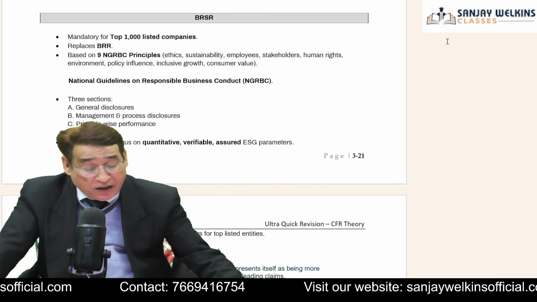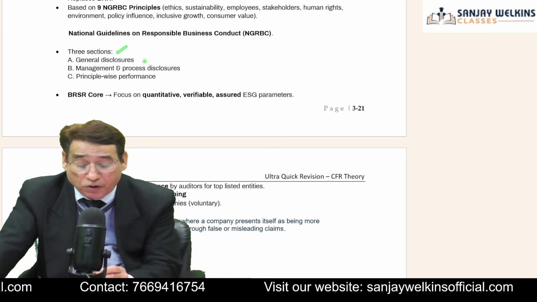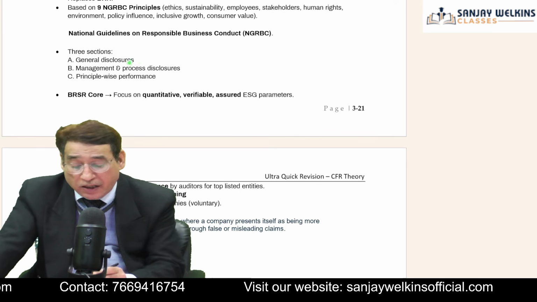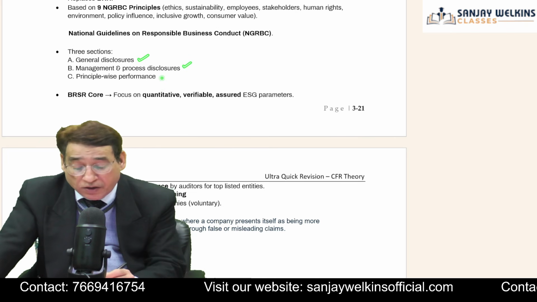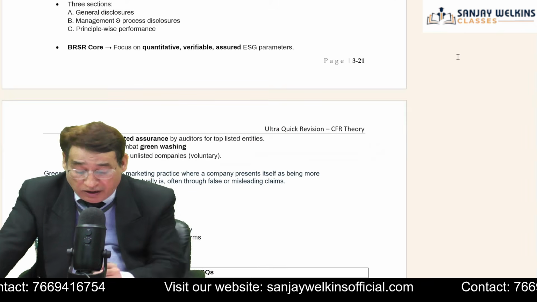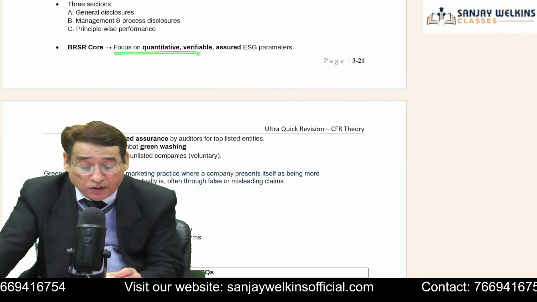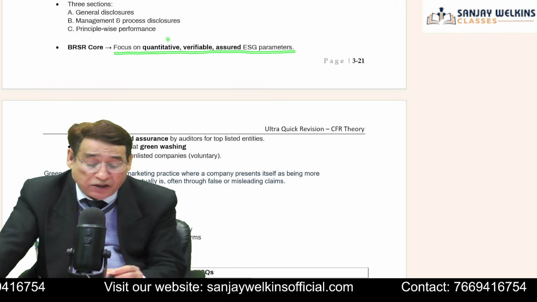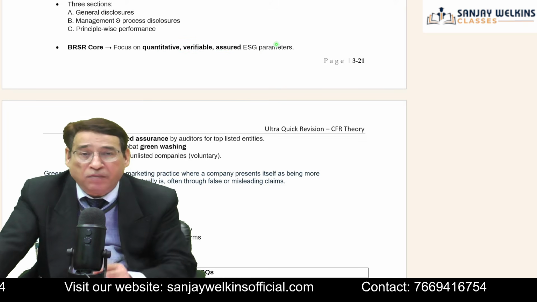value. And as far as BRSR is concerned, your report should contain 3 aspects. One is general disclosure, then management and process disclosures, and principle-wise performance. Then another point here is BRSR core. The core idea is that you need to focus upon quantitative, verifiable, and assured ESG parameters.